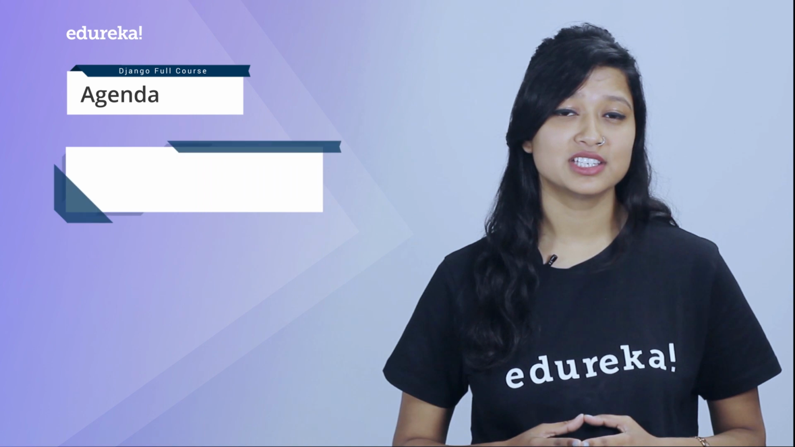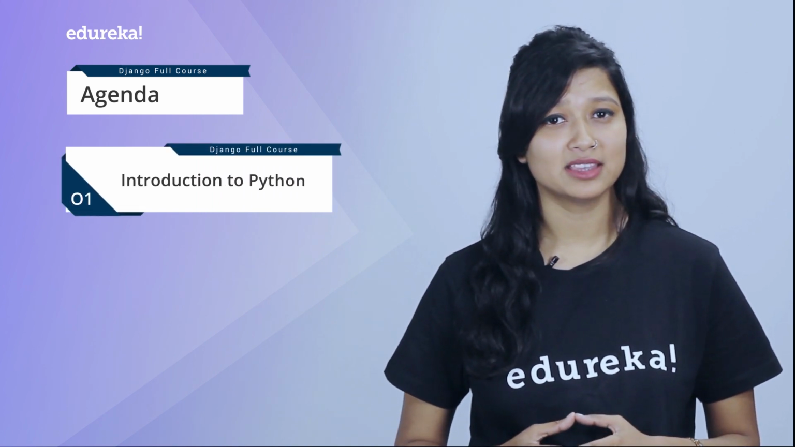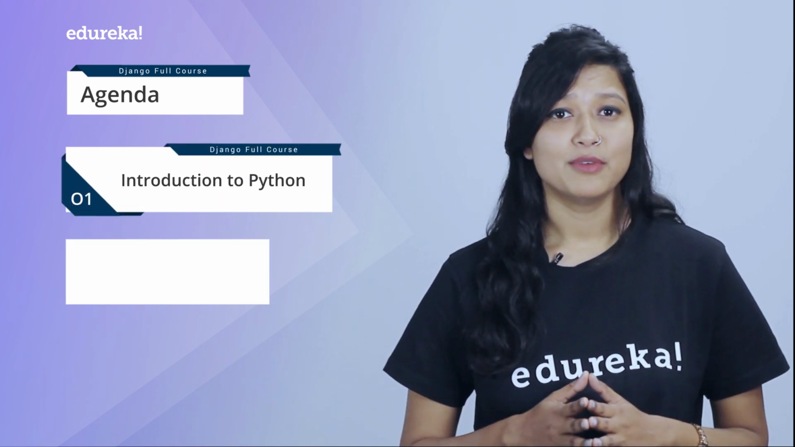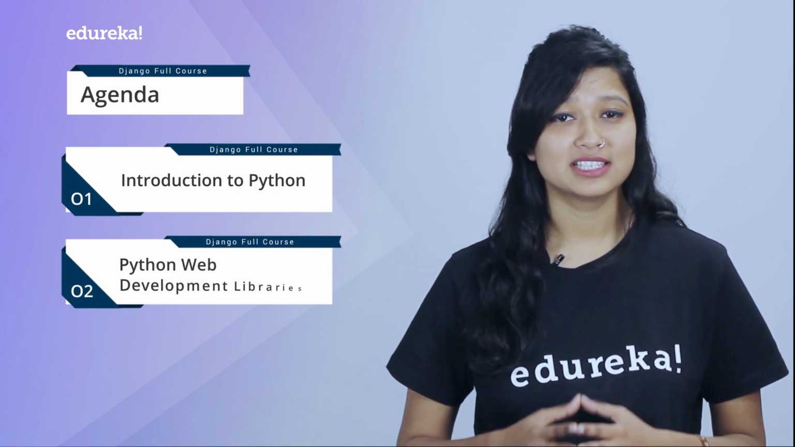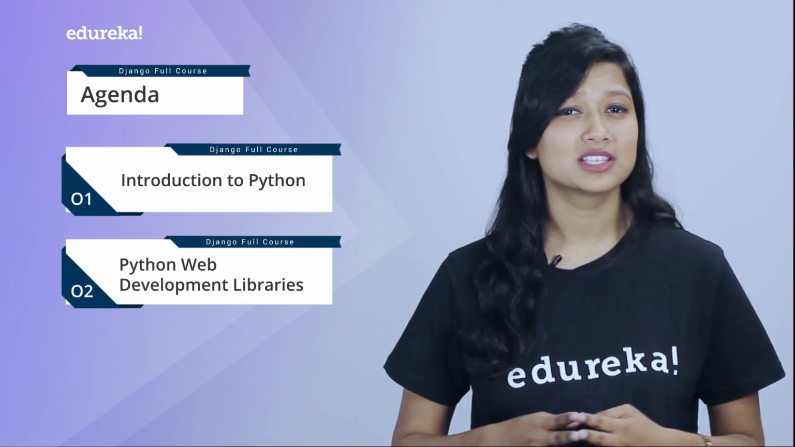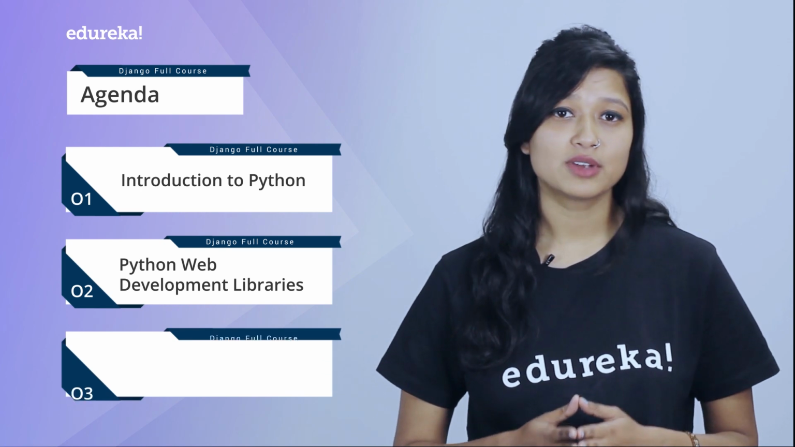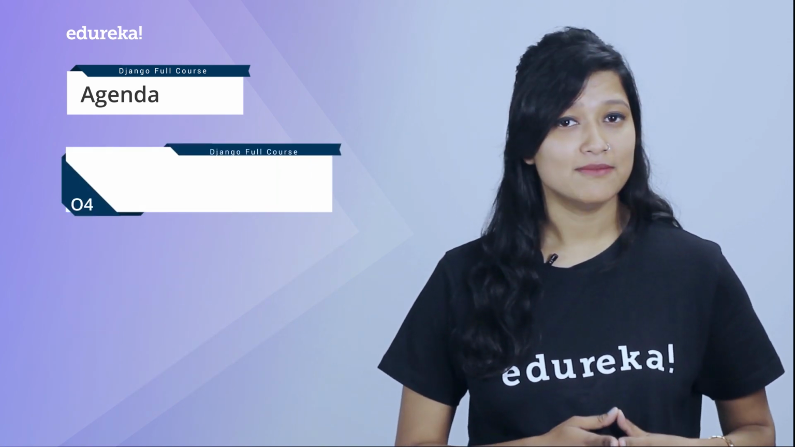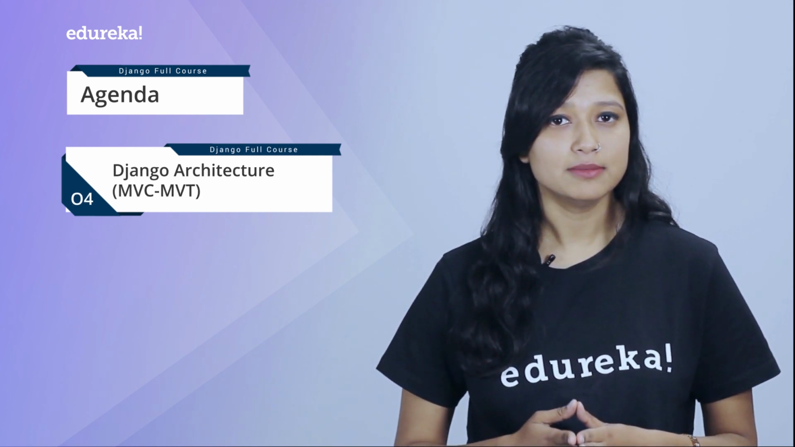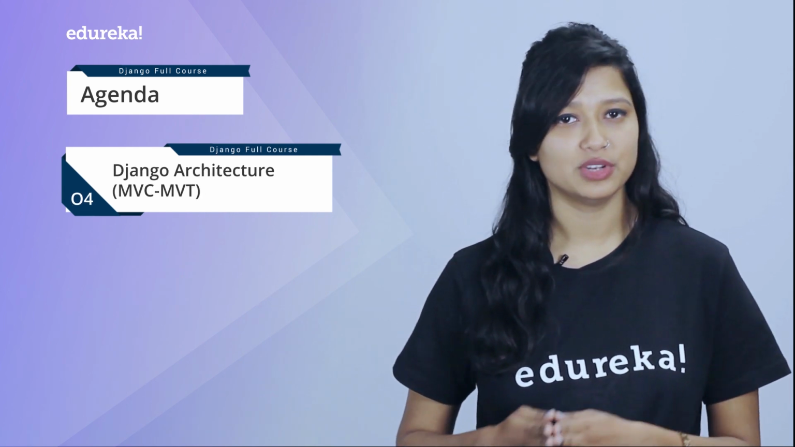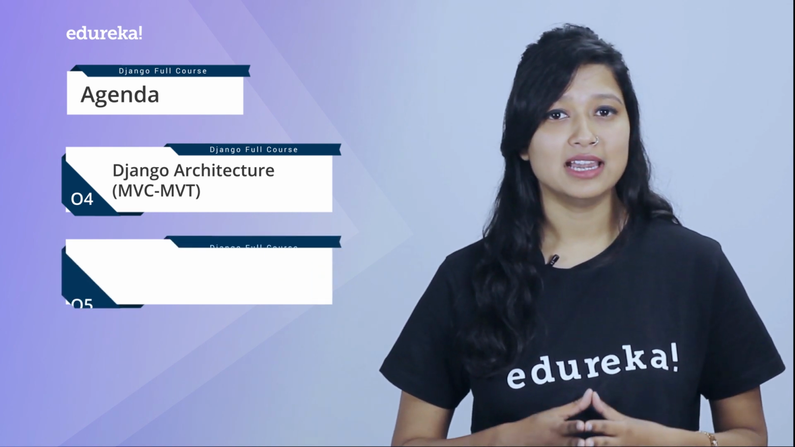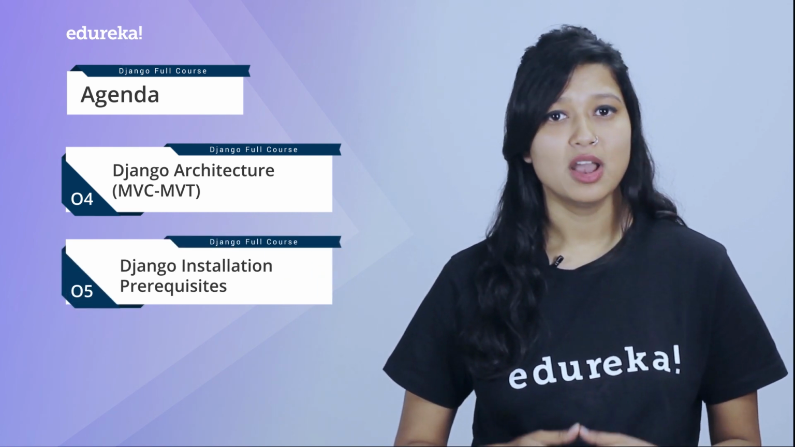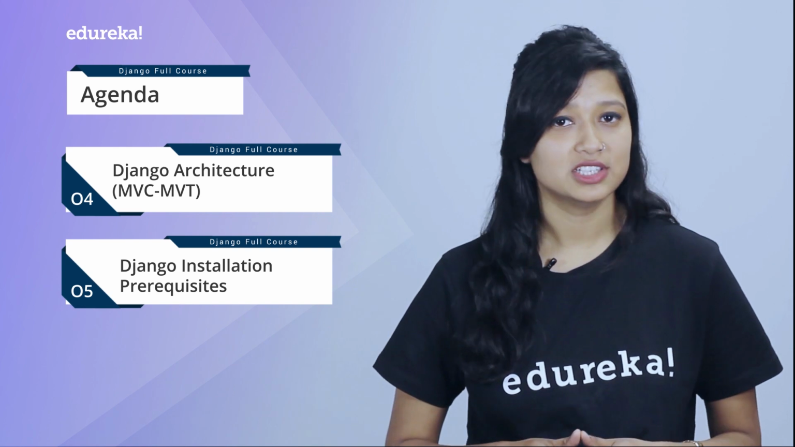So we'll start off this session by having a quick introduction to Python and why do we need it. We'll also have a look at the various libraries that Python offers and why Django is so important. We'll also have a look at Django's features and its architecture. Now Django offers an MVC-MVT architecture, which basically means Model View Controller and Model View Template. Then we'll move forward and learn the prerequisites to learn Django, and we'll also see how to install Django.